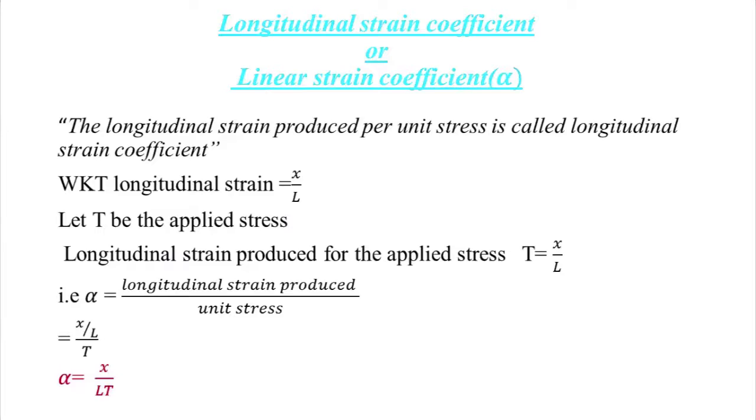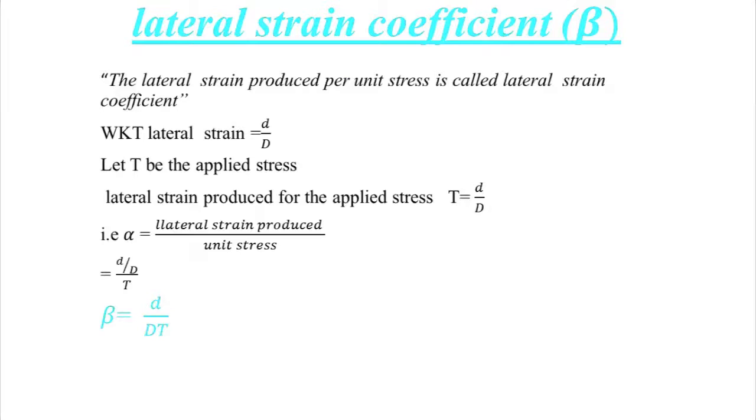Now the second one we are discussing is the lateral strain coefficient, denoted by the letter beta. Lateral strain produced per unit stress is called the lateral strain coefficient. We know that lateral strain equals small d divided by capital D, that is change in diameter to the original diameter.